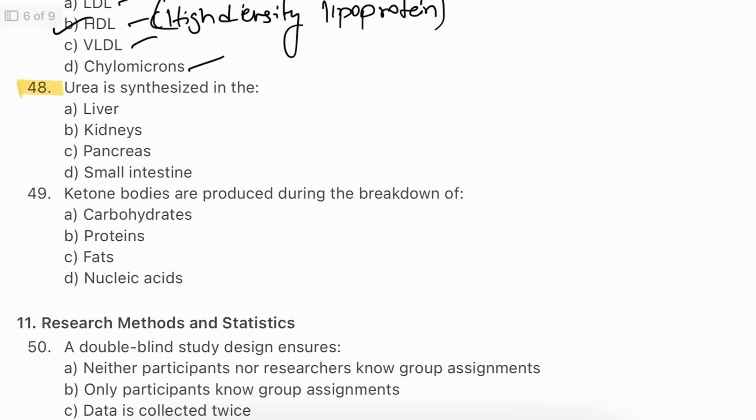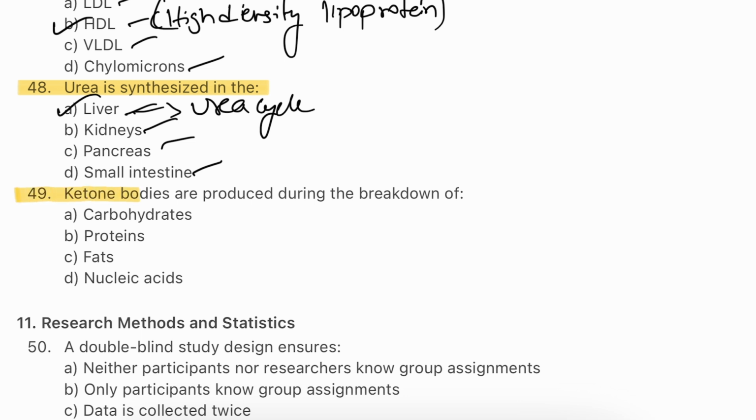Question number 48. Urea is synthesized in the liver, kidney, pancreas, small intestine. Answer will be A. Liver. Liver plays a key role in urea cycle, converting toxic ammonia into urea for safe excretion by the kidneys. This process is critical for maintaining the balance of nitrogen in the body and preventing toxic accumulation.